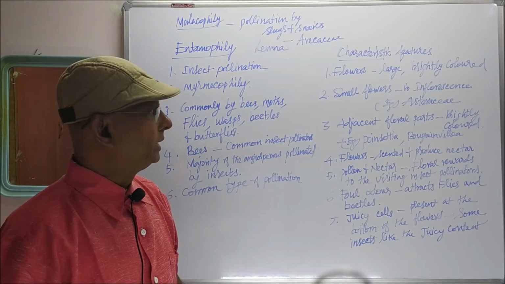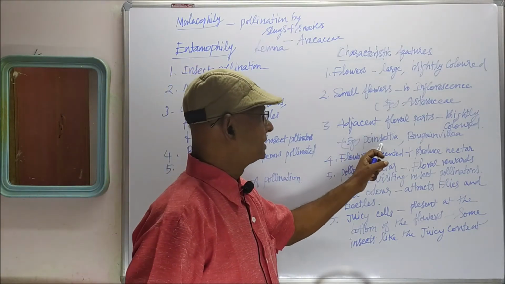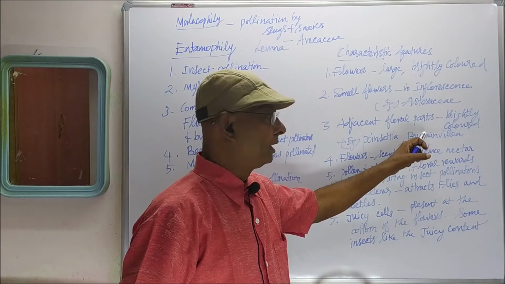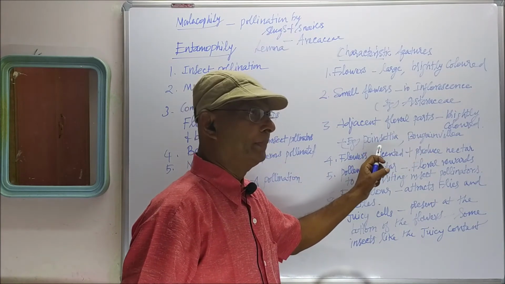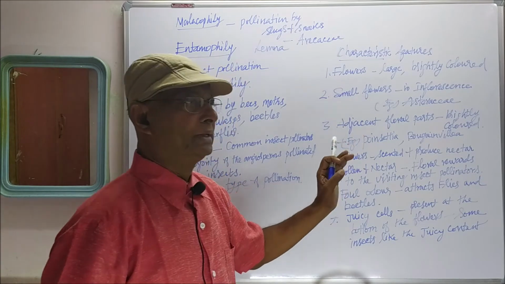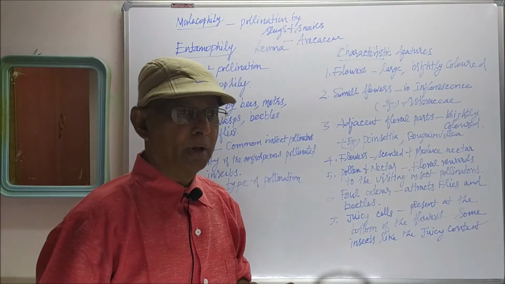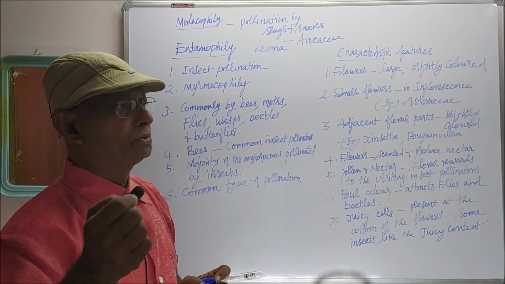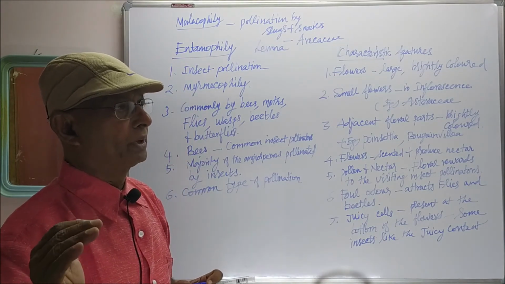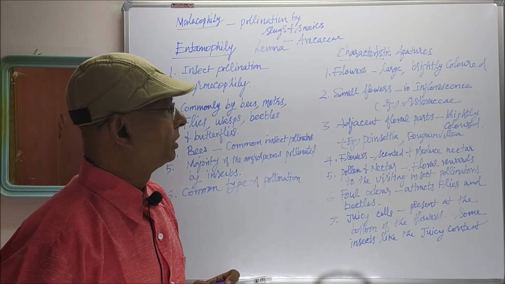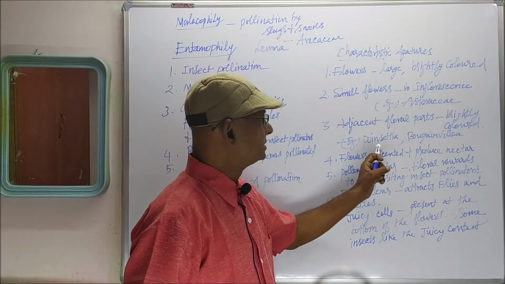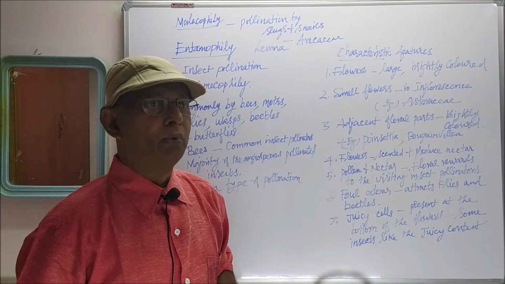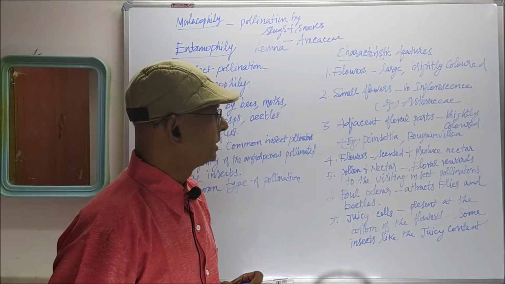the insect pollinators. For example, in the case of poinsettia and Bougainvillea, the bract. What is a bract? Just below the flower, at the base of the pedicel, a small leaf-like structure may be present in general, that is called a bract. In poinsettia and Bougainvillea, the bract enlarges and forms a brightly colored structure.